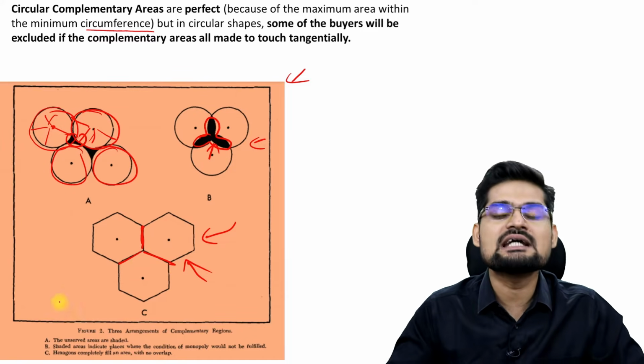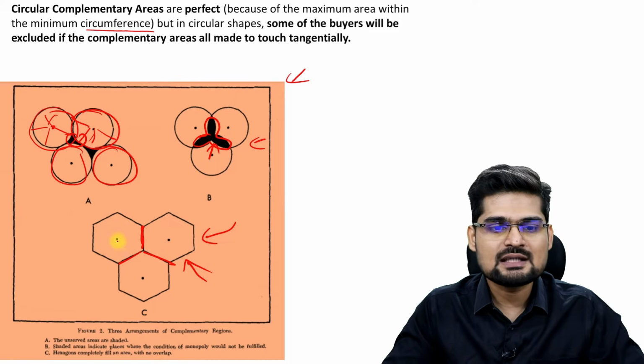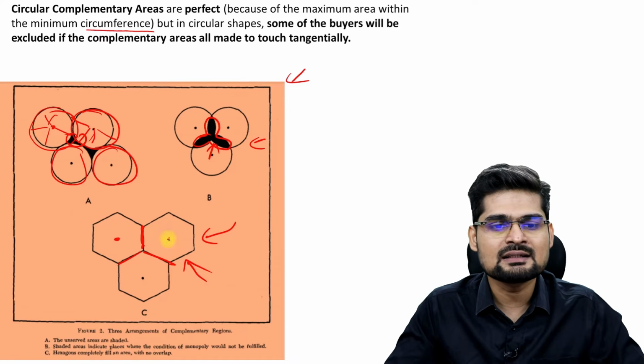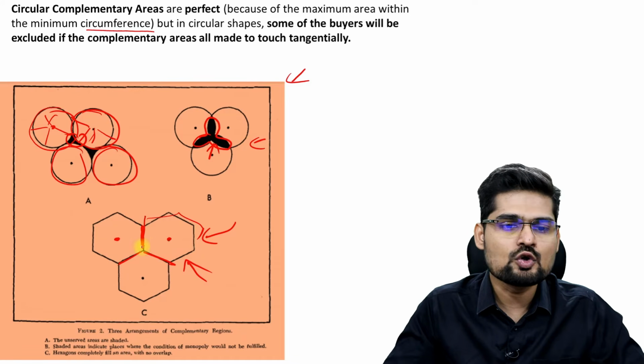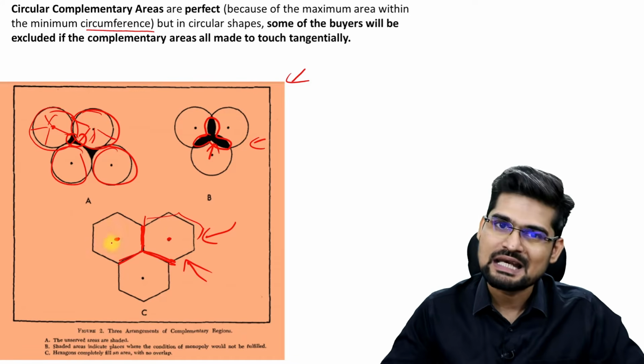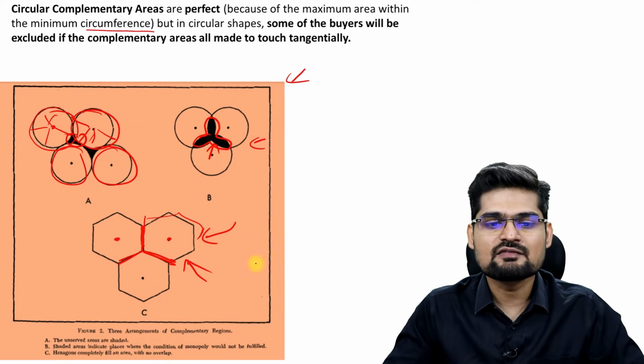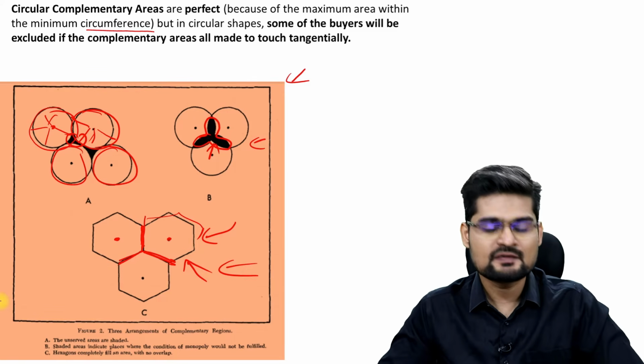So an ideal settlement would be hexagonal in shape, where they would completely link themselves with each other. No unserved area will be left, right? Because now this point will serve across the entire hexagon. This will serve across here. So no unserved area between them will be left. So later on, this was further developed into this hexagon mode of settlement planning.